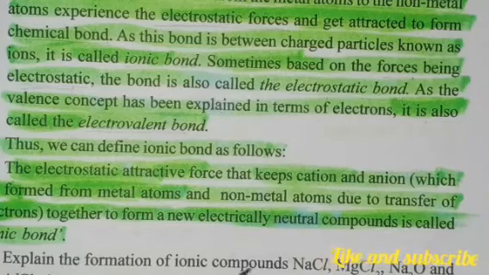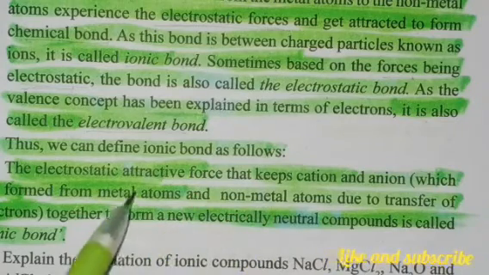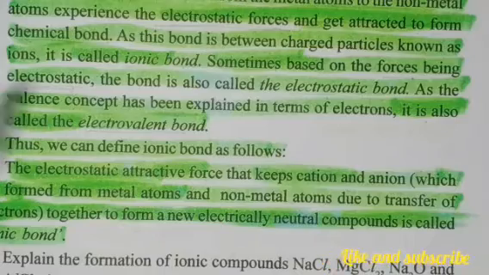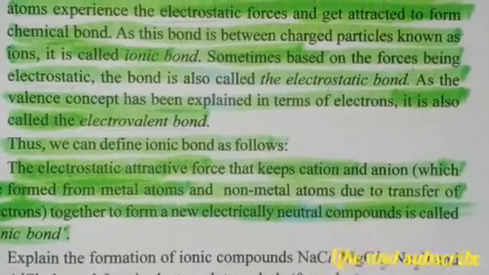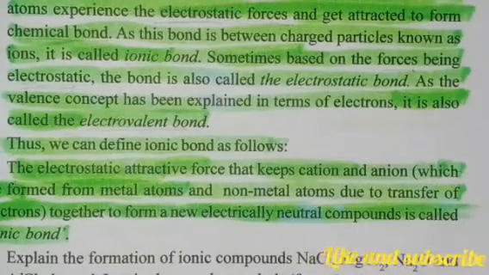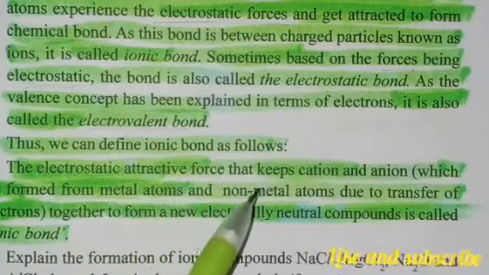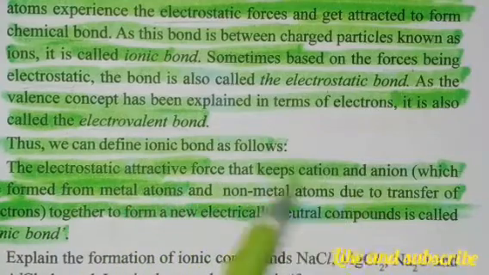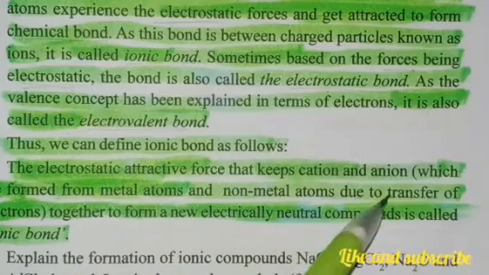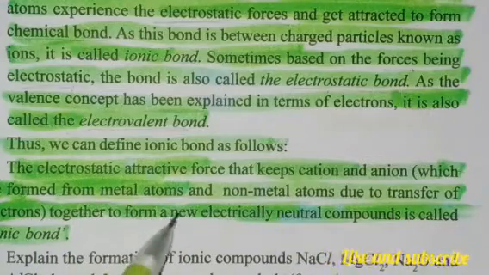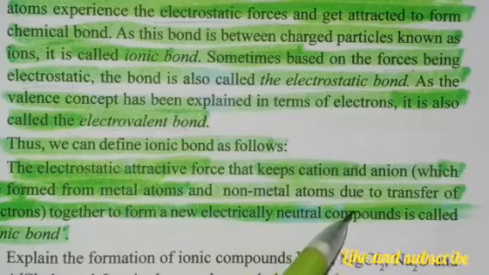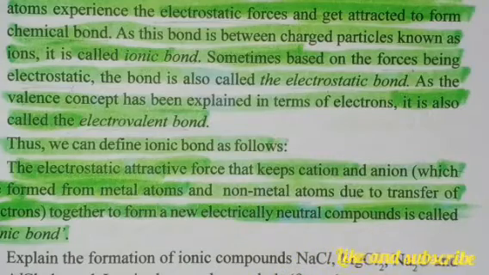The force allows the formation of cations and anions, which leads to the formation of new compounds.